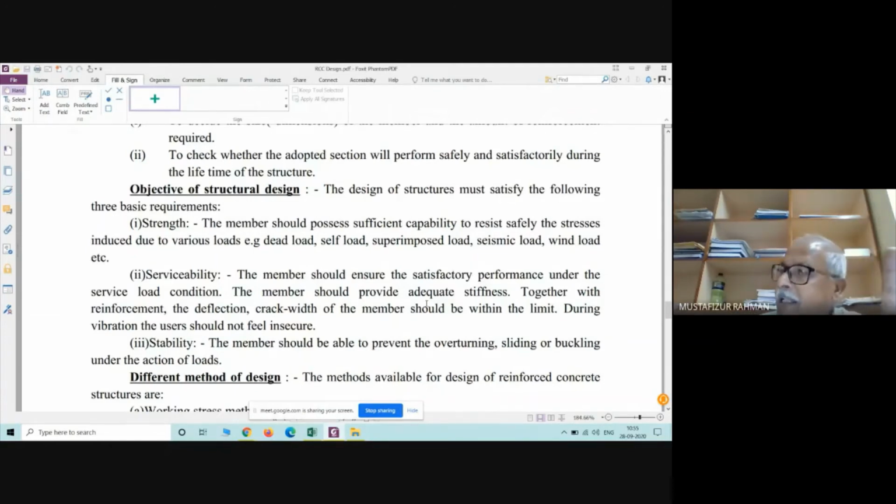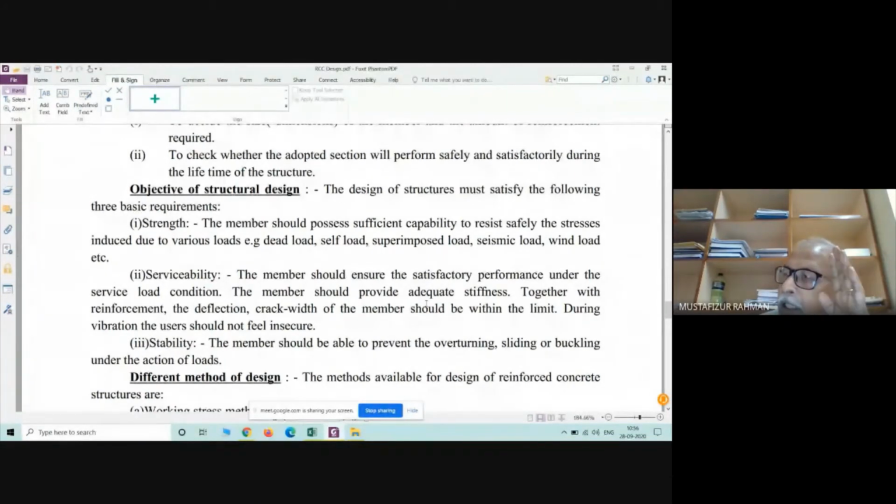Okay, this is strength. Then serviceability. On the very first day, those who were present, I told on that day also, serviceability. A member is having sufficient strength, but still that particular member may not be usable. Why? It should be comfortable.